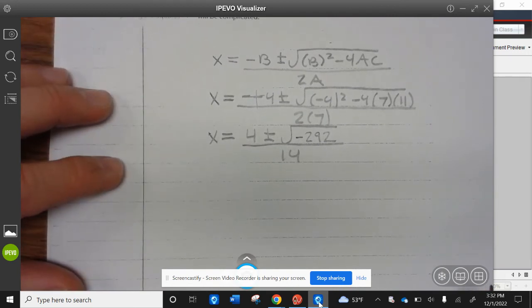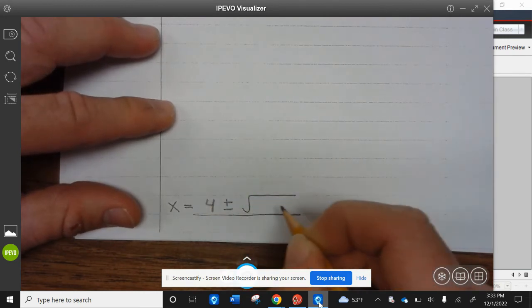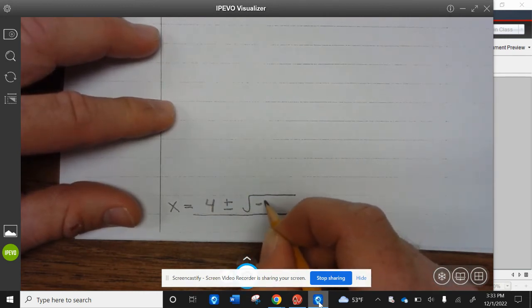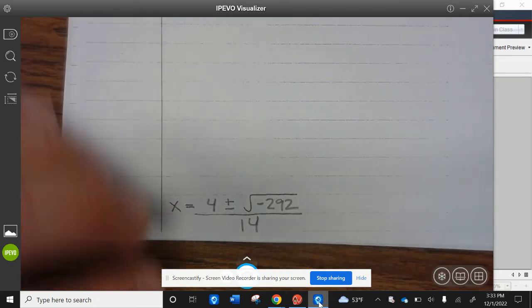Okay, so I believe we're just going to leave that as is. So x equals 4 plus or minus the square root of negative 292 divided by 14.